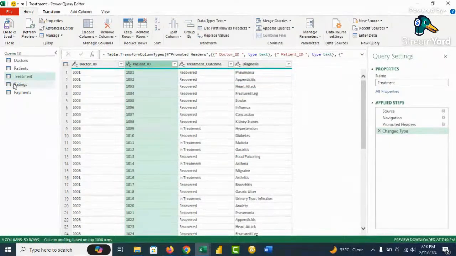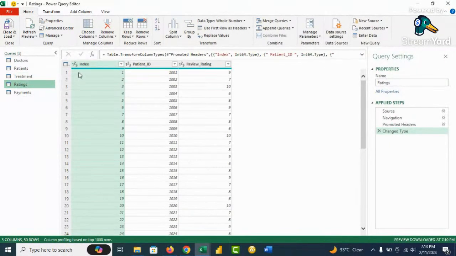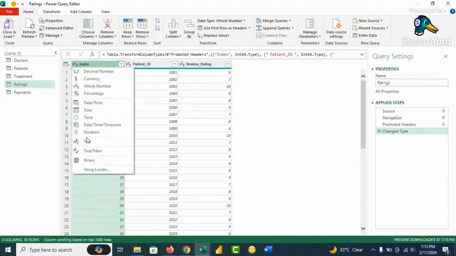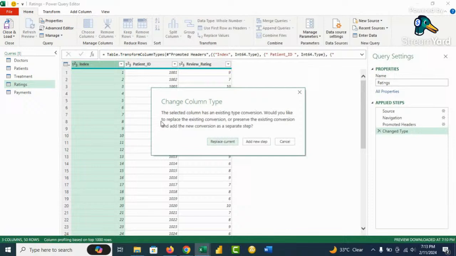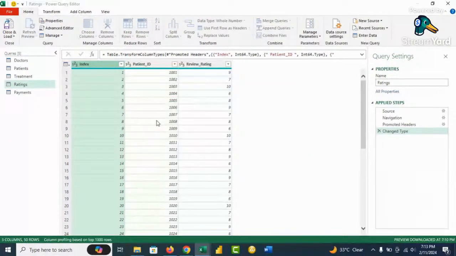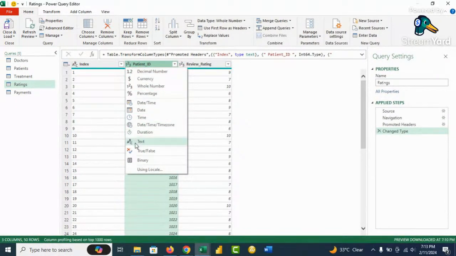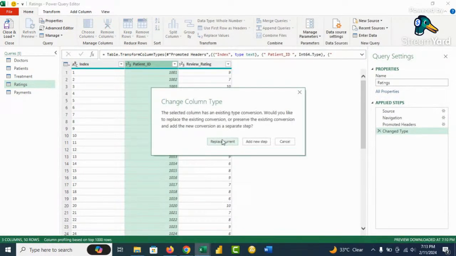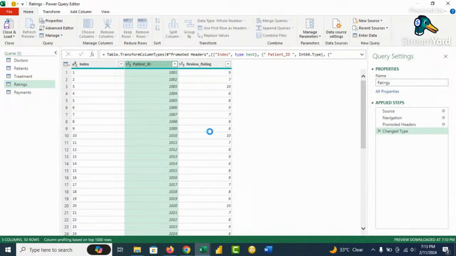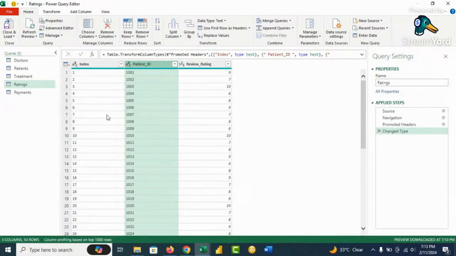Good. Then we come to the ratings table. It depends on the number of tables you're working with. The first thing is to make sure that the data type for the common column is the same. So that's what we're doing. Since we're working with primary keys, we change the data type to text. Patient ID here, we change it to text. Good, and the ratings, we leave it as number.